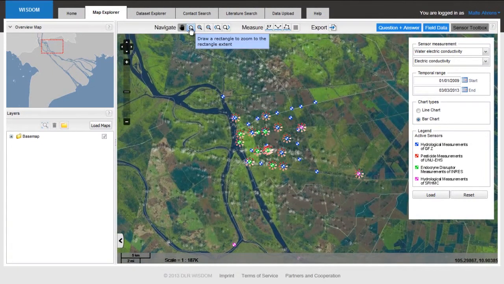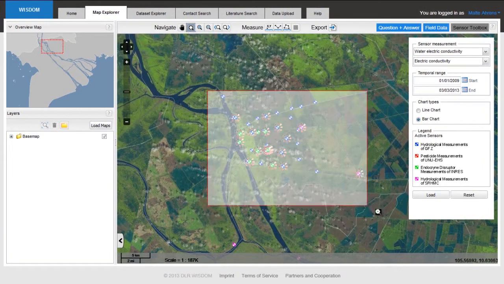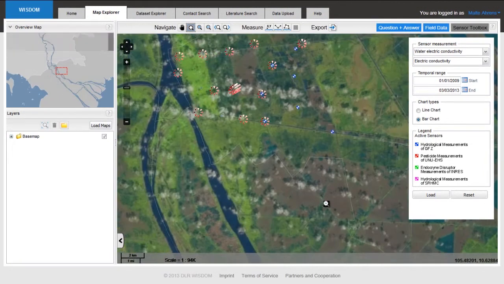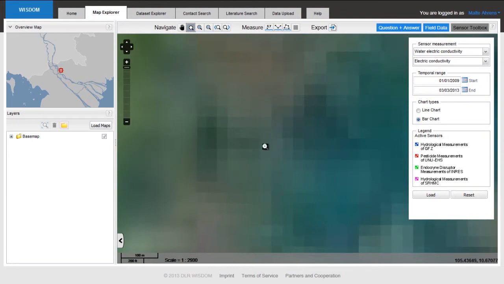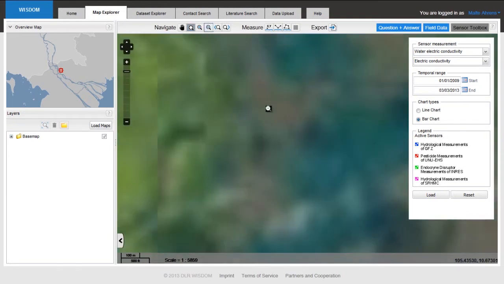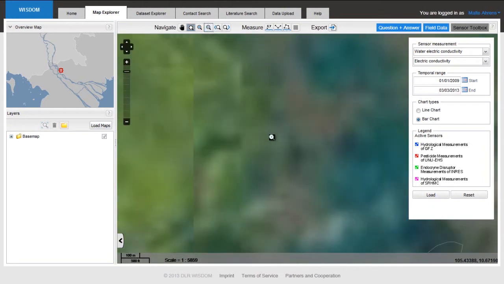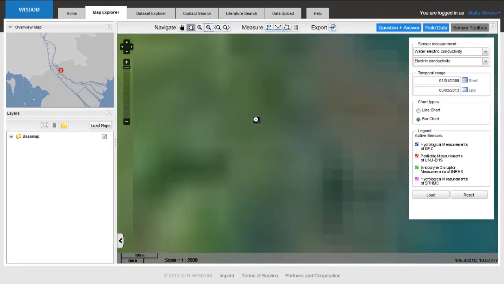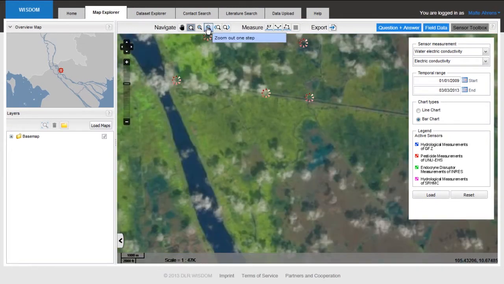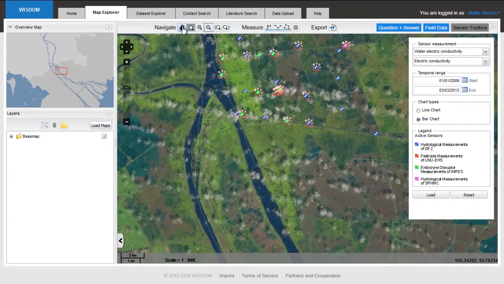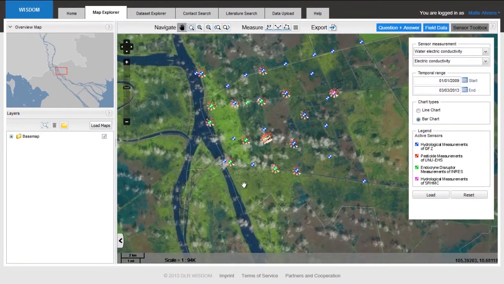I zoom in even a little bit more so you can see all these sensors very clearly. Maybe with a mouse wheel. I went a little bit too far. I go back, I zoom out again with this minus tool. Sorry, this is a live demonstration. Don't mind that, I hope. Now we are back at the Tam Nong test field. You see all the sensor measurement stations.